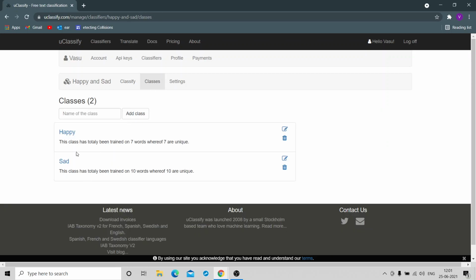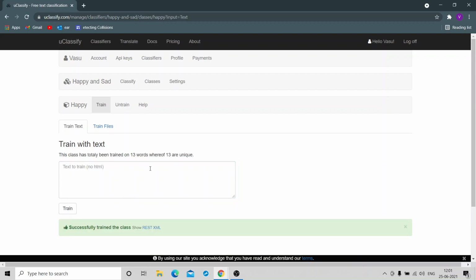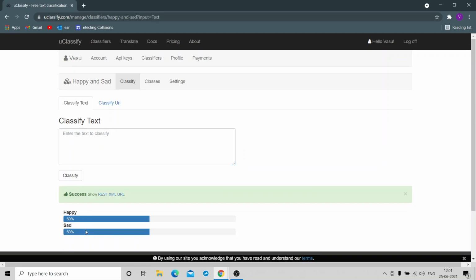So probably I'll go to classes and go to happy. It has 7 words. I'll write joy, interesting, fantastic, things like that, and click on train. Okay, 13 words. I'll go back to classify. Now, it was an awesome day. I don't know if it'll be able to understand awesome because we have never given that, so it's getting confused. But if I write it was a fantastic day and then classify, probably it'll work.